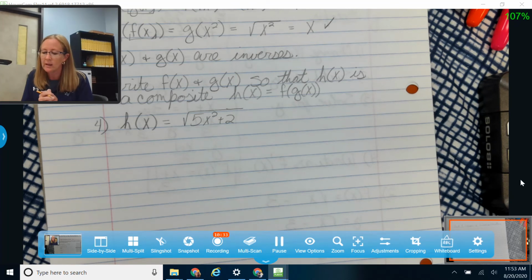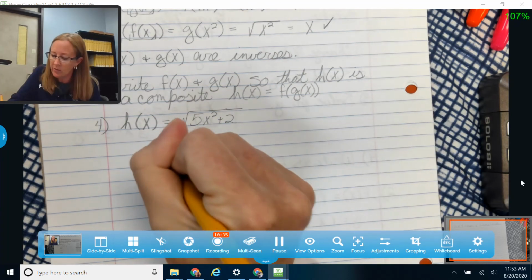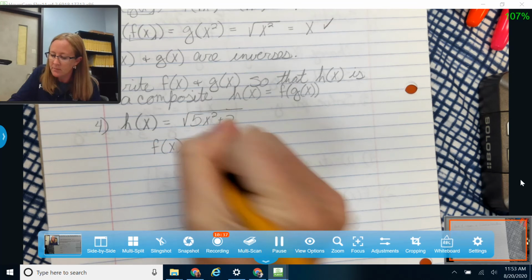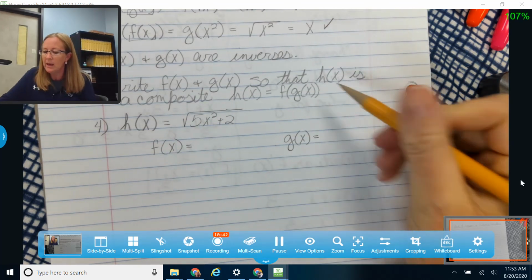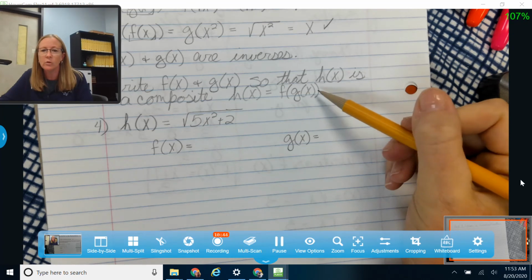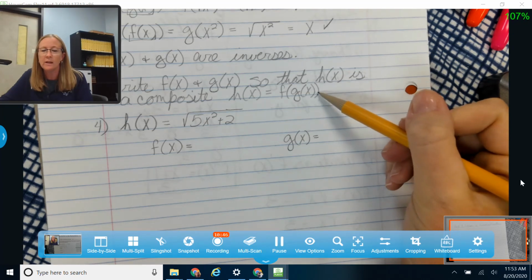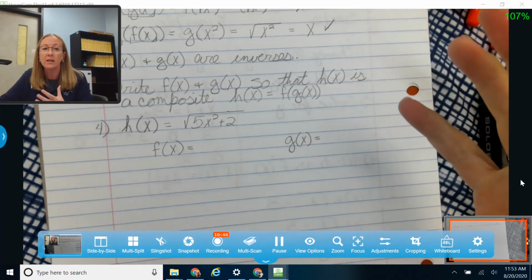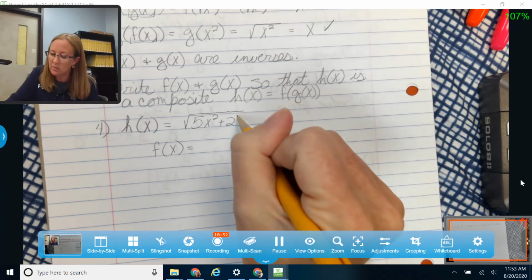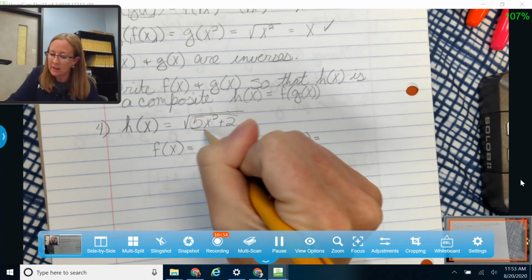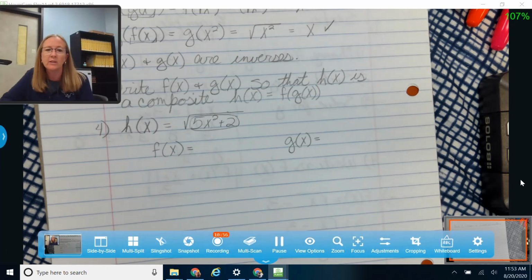Okay, so what I'd like to do is write an f of x function, and write a g of x function. Because they set it up like this, I want g to be the one on the inside of something else. So in this case, g is going to be my function that is literally inside of my square root.